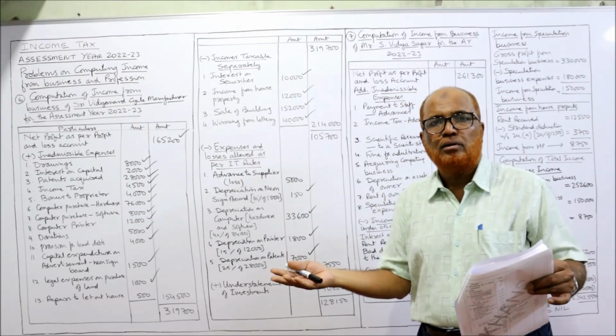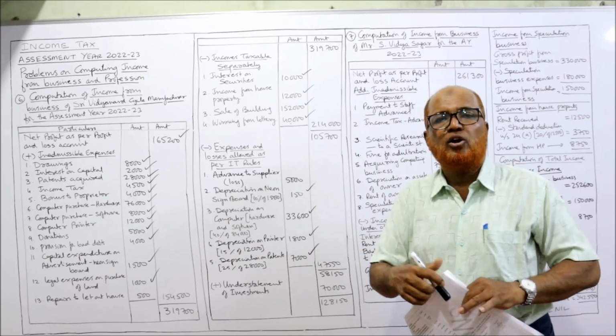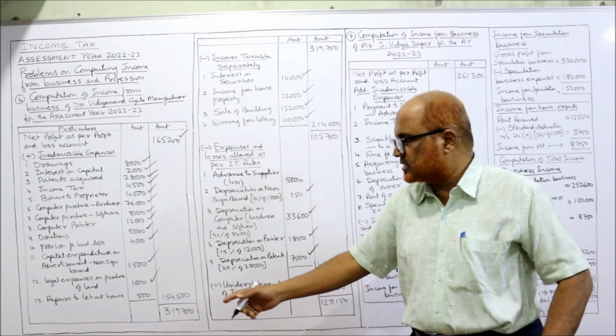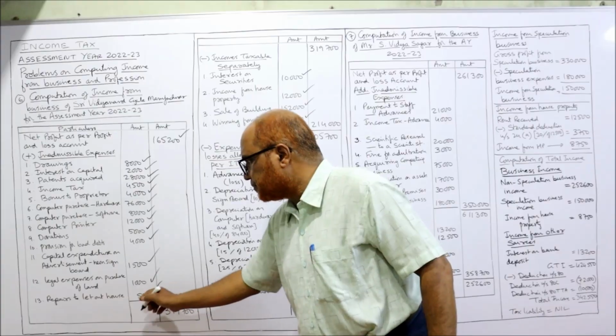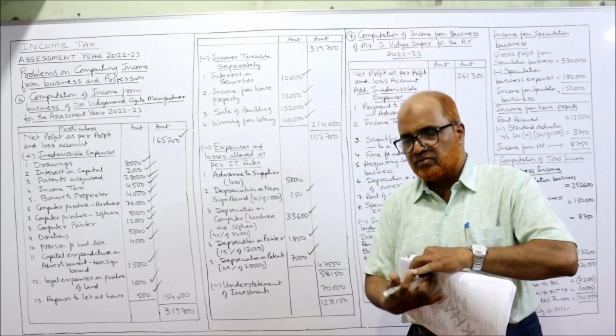That is not allowed. Only business expenses will be allowed. So 500 rupees repair of residence, let out building will be disallowed. Repairs to let out house, 500 disallowed. So how many adjustments have we done?